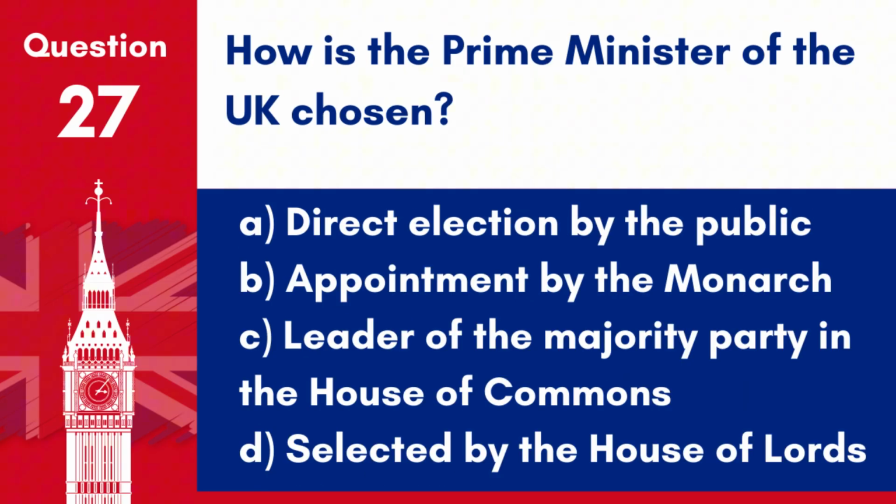Question 27. How is the Prime Minister of the UK chosen? A. Direct election by the public. B. Appointment by the monarch. C. Leader of the majority party in the House of Commons. D. Selected by the House of Lords.